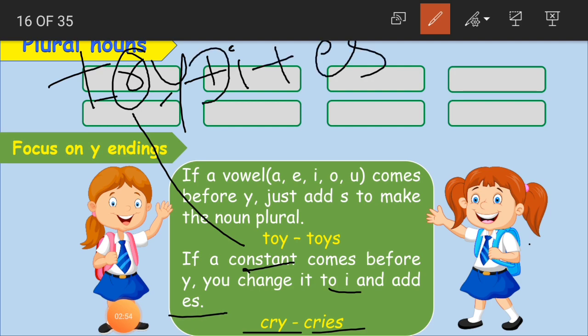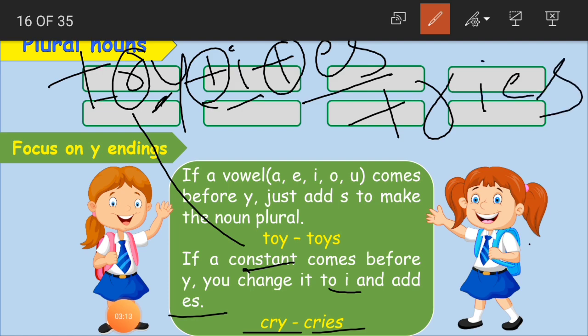I am writing plus symbols and a minus here: we are taking off Y, adding I, and adding ES. The total spelling is T-R-I-E-S, tries.